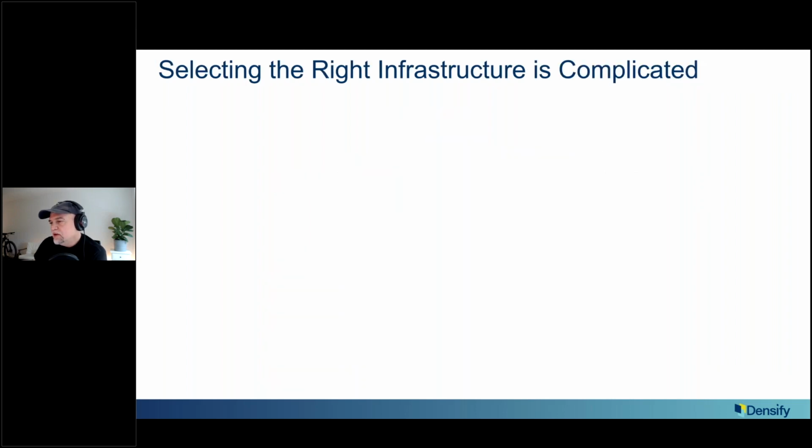Now, part of the reason this is very difficult is that if you look at a provider catalog and what they offer, it's extremely complicated.